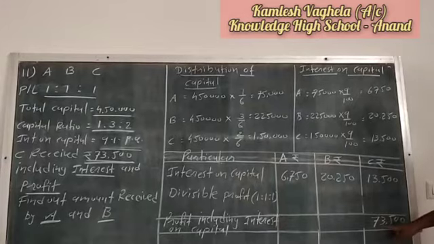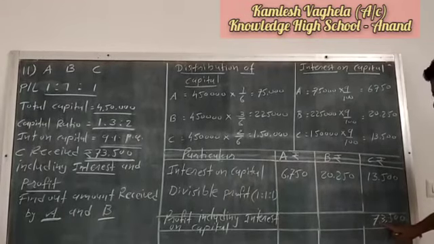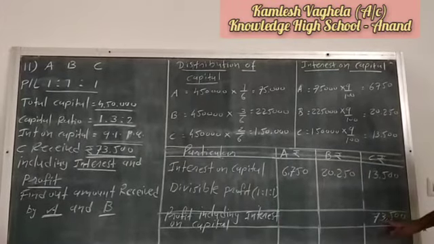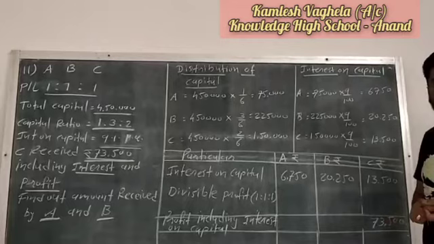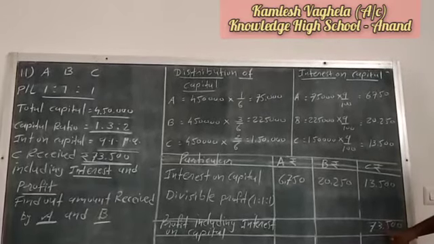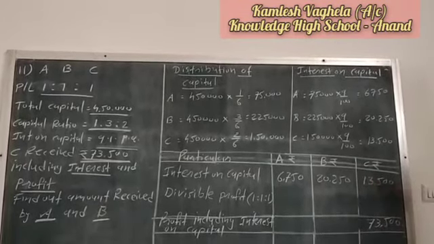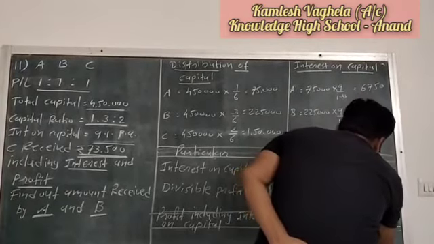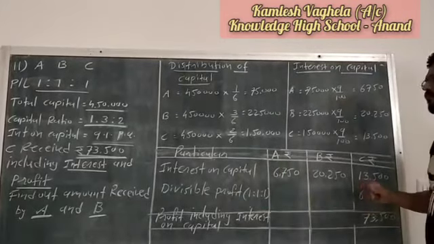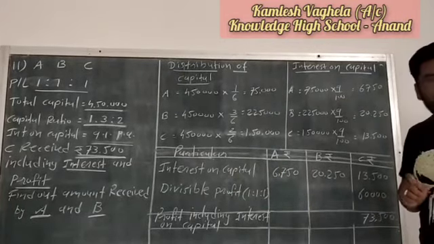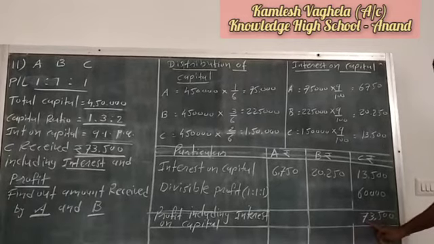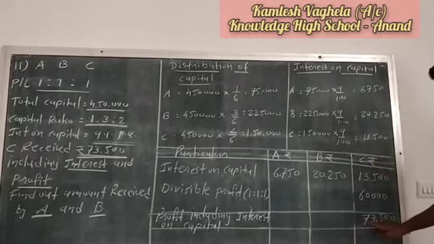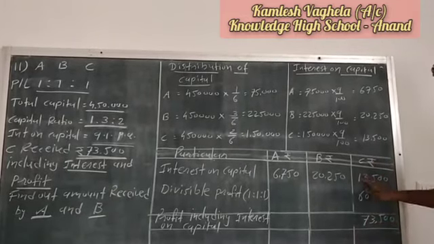Okay, so in this amount two things are there: first, interest on capital, and second, the profit of the partner. So if we subtract interest on capital from this amount, we will get the profit. From this 73,500 you subtract 13,500, so you will get 60,000. It means the profit of Mr. C is 60,000, because this amount includes two things, profit and interest. We have identified the interest, so from the total amount we subtract interest to get profit.